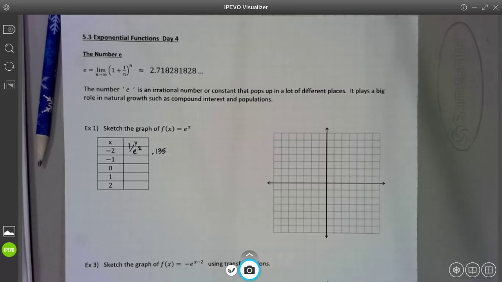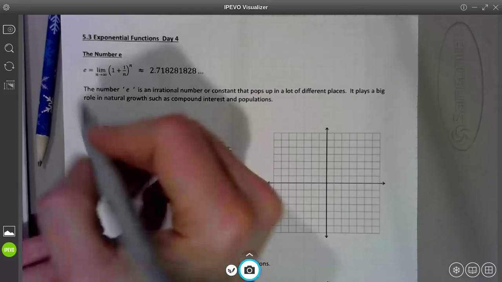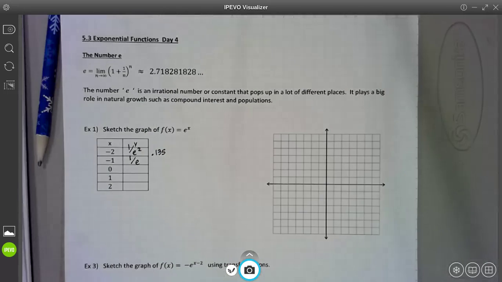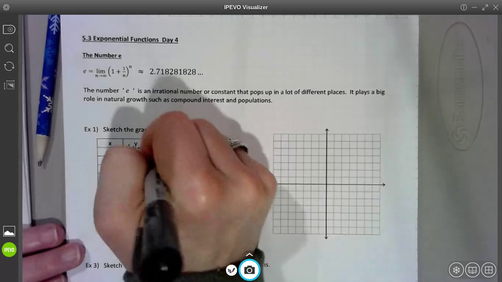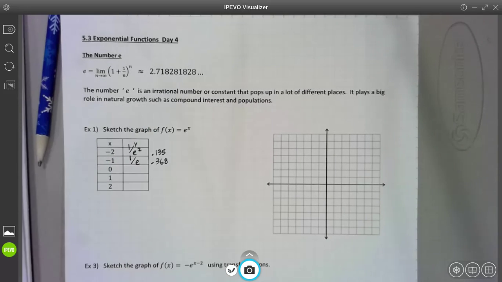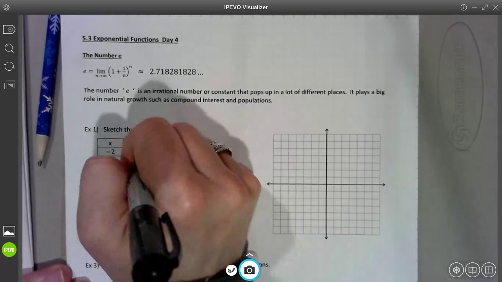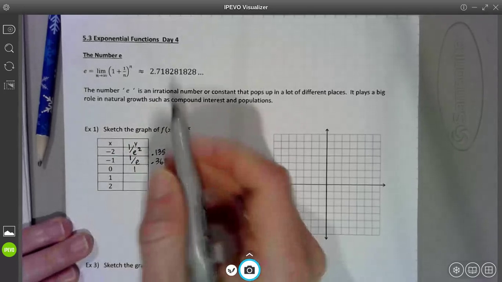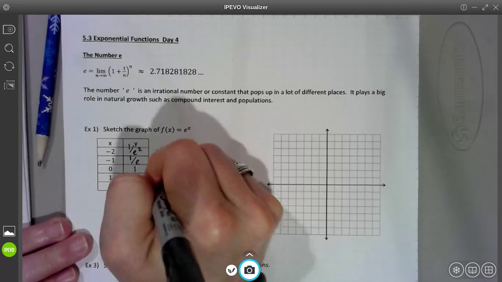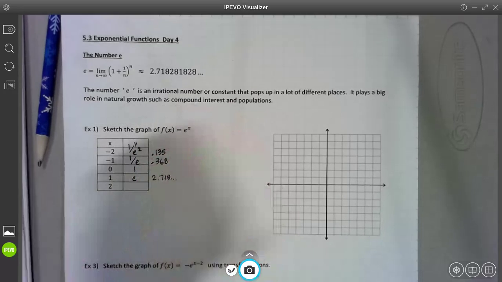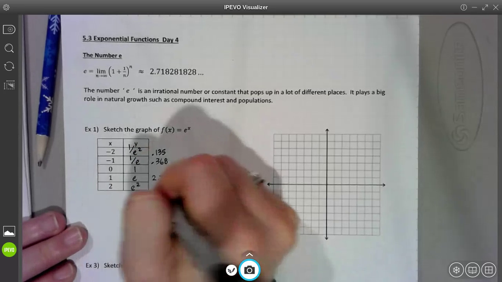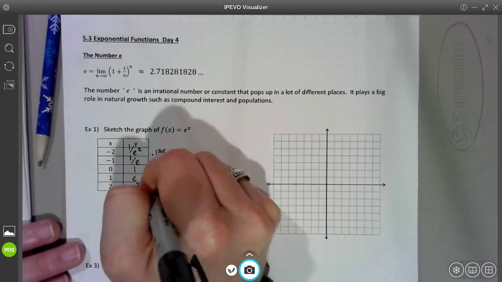All right, so 1 over e squared is 0.135. Let's do -1. e to the -1 is 1 over e. So if you do 1 divided by e, that's approximately 0.368, just so we know before we put them on the graph. All right, when x is 0, e to the power of 0 is 1. Anything raised to the power of 0 is 1. All right, e to the first power is e, which is approximately 2.718. And then e squared is obviously e squared, which is about 7.389.